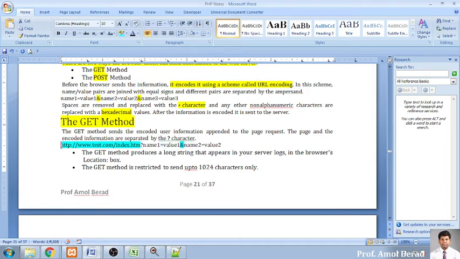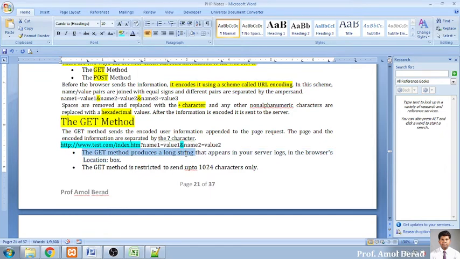Question mark हमेशा URL खत्म होने के बाद आ जाता है, और उसके बाद आपका चालू होता है variable name with values, variable name with values, and equal to sign is between the variable name and the value, and ampersand sign is in between the two different variable sets. Okay, is it clear to everybody? The question mark, the equal to sign, and the ampersand sign. Yes or no? Yes, sir. Okay.